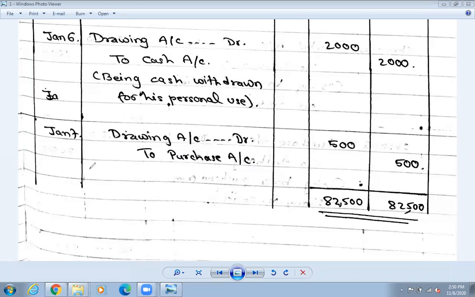Now you need to write down something. I have not written this in the description. So what to write? Being goods withdrawn for his personal use.